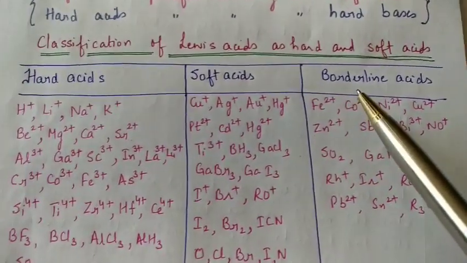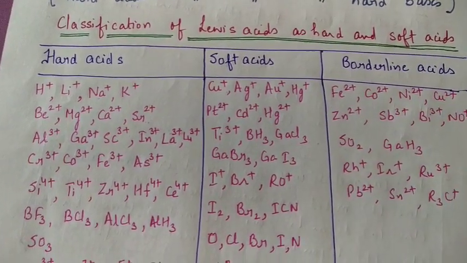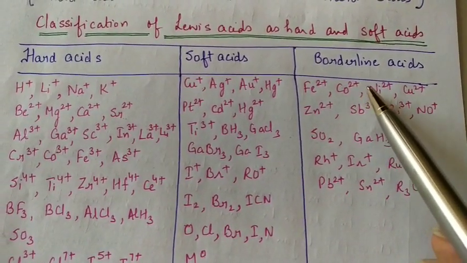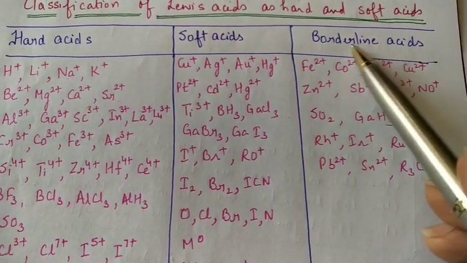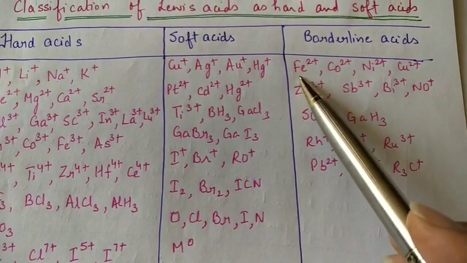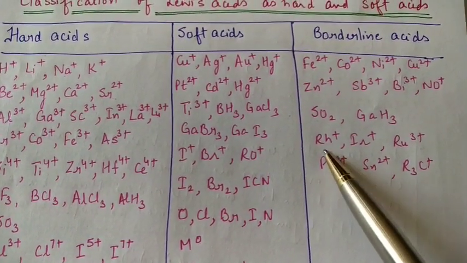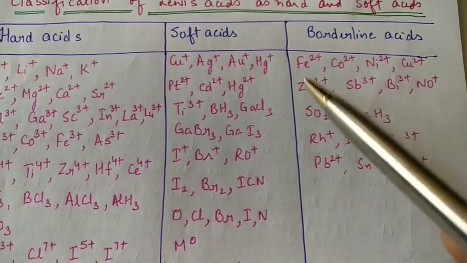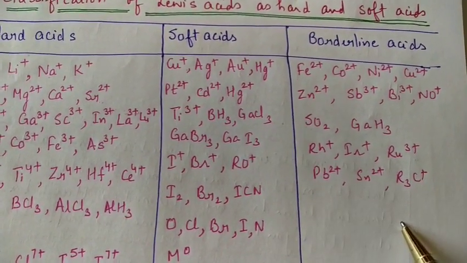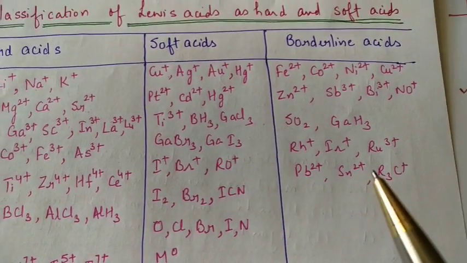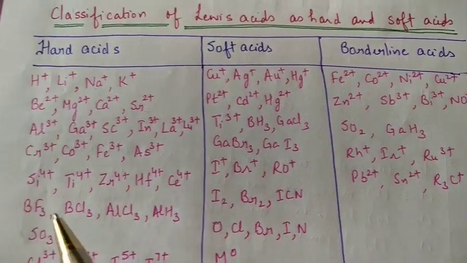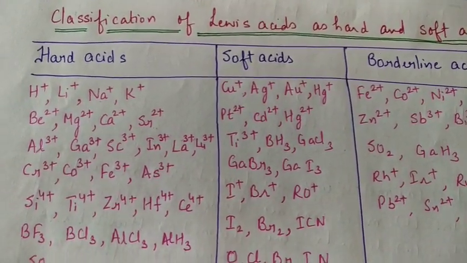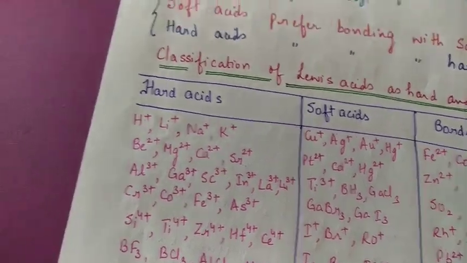Next, there are the borderline acids. Borderline acids are those where there is no sharp line of demarcation between soft acids and hard acids. These include Fe2 positive, cobalt 2 positive, rhodium 2, lead 2. So the borderline acids also exist. They are neither too hard nor too soft, and have values intermediate between the hard acids and the soft acids.